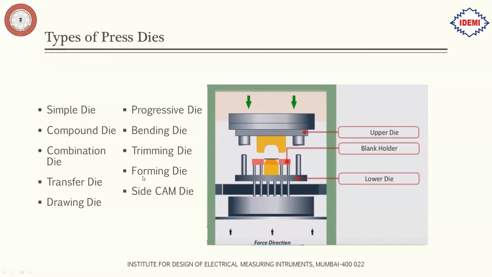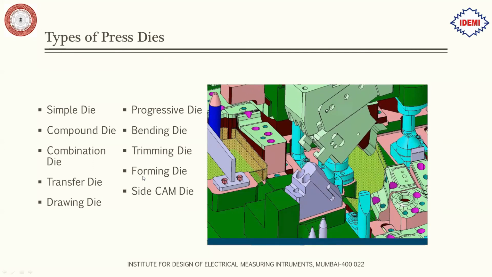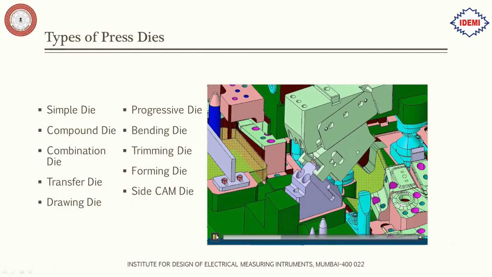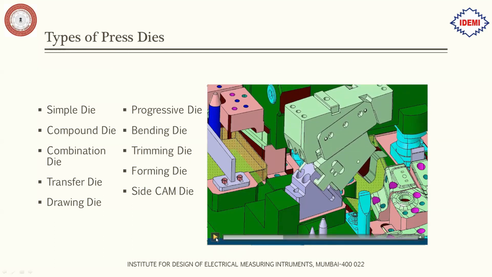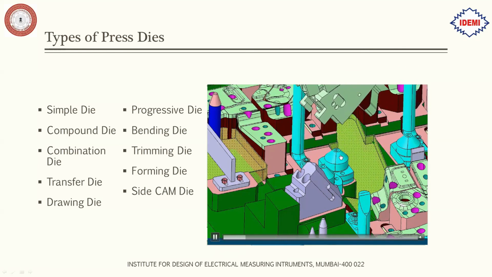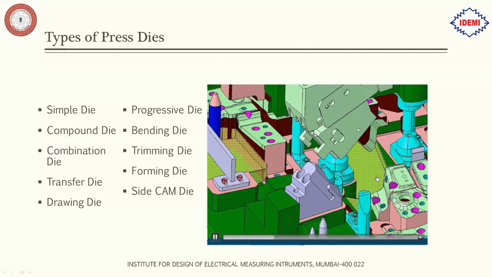Then we have another complicated die, which can be called the side cam die. If you have a formed sheet metal part and you have to make holes in that part at a compound angle, for that you can use these side cam dies. So this type of die is used for piercing at a compound angle. This is called the side cam.